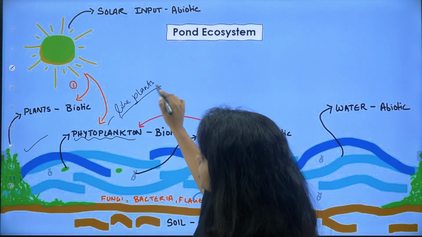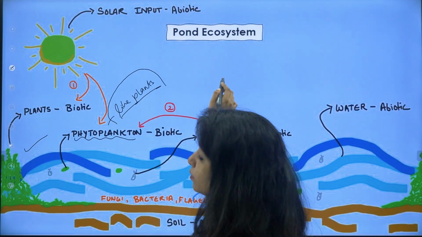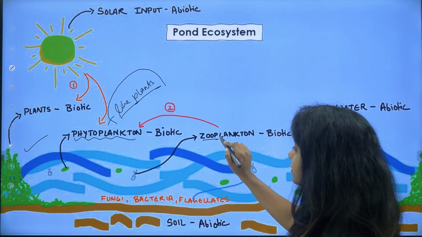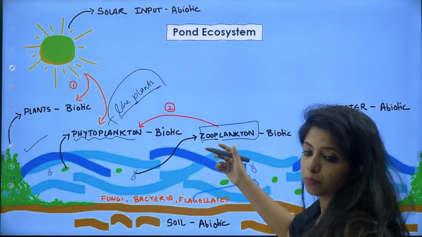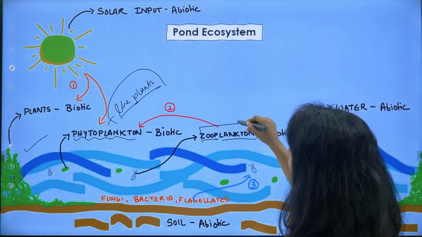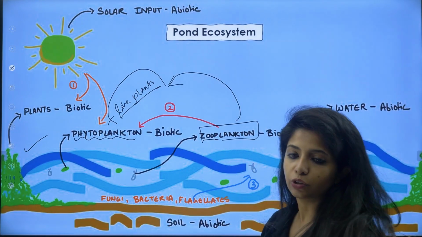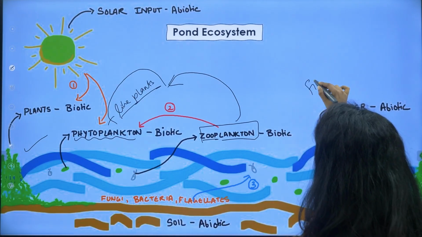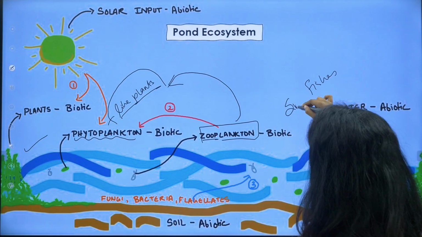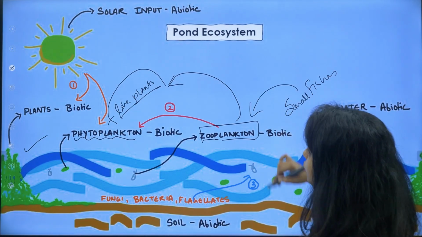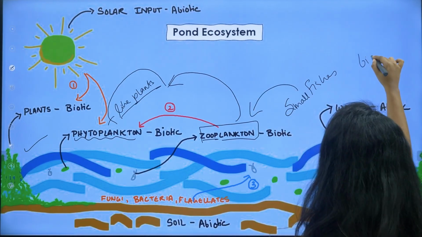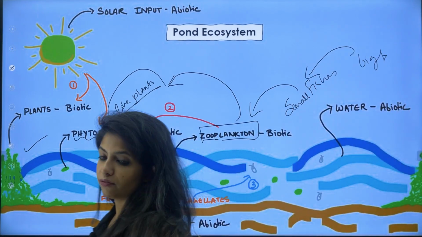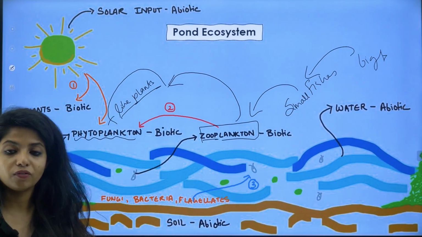Now phytoplanktons, as I said, are like plants, so obviously there will be other organisms feeding on the plant-like thing, right? These are zooplanktons. So with that name, zoo, you can remember animal-like, right? They are like animals, they would be feeding on the phytoplanktons. Now zooplanktons, who are they fed on by? They are fed on by small fishes. Now big fishes will be feeding on what? Small fishes. We humans feed on big fishes. In this way it goes on, or some other organism feeds on big fishes.